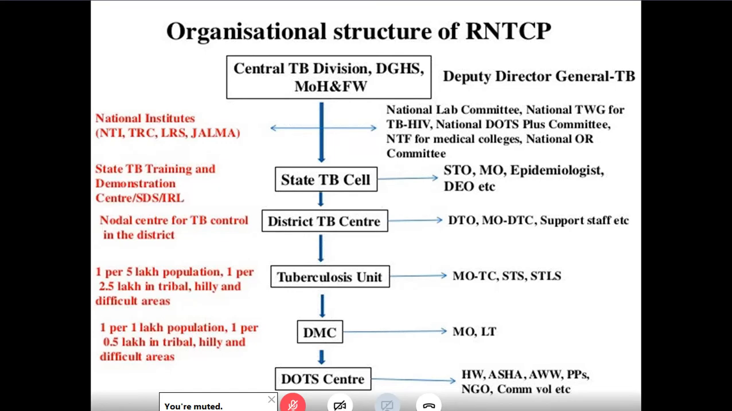If you see, the grassroots level workers are the health workers, the ASHAs, the Anganwadi workers, the NGOs, and the volunteers, right? These are the people. PPP is public-private partnership, right? So these are the people who are working at the grassroots level to provide DOTS to the patients in the rural areas or in the slums or people who are underserved and underprivileged. So this is the organizational structure of the RNTCP.